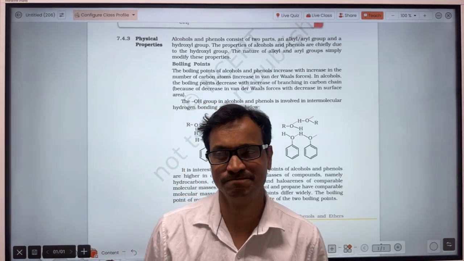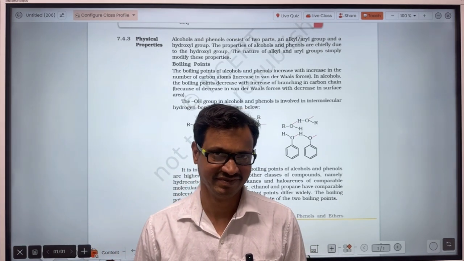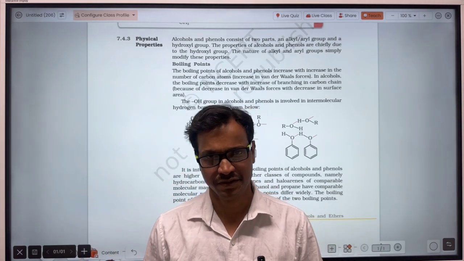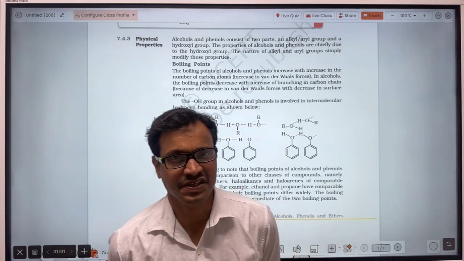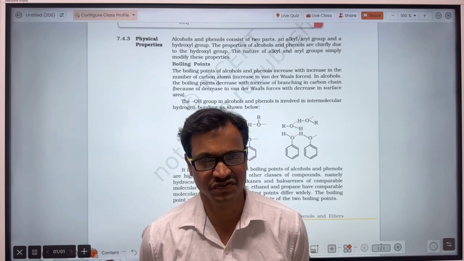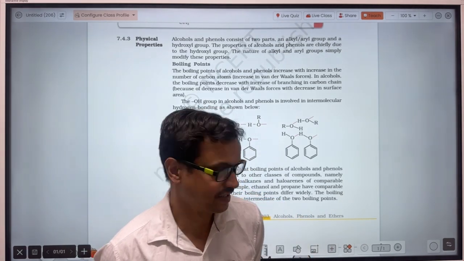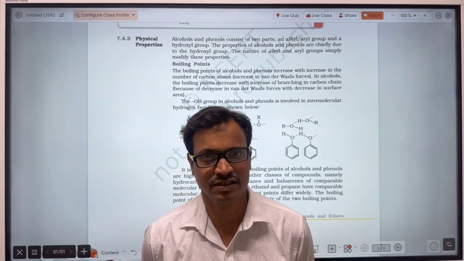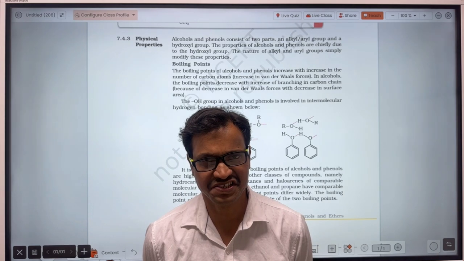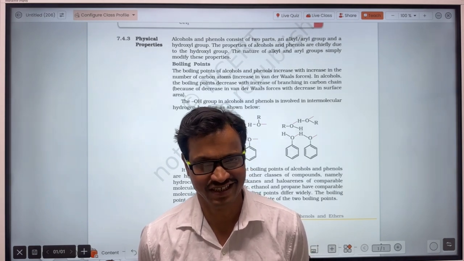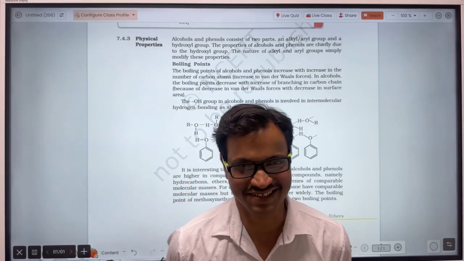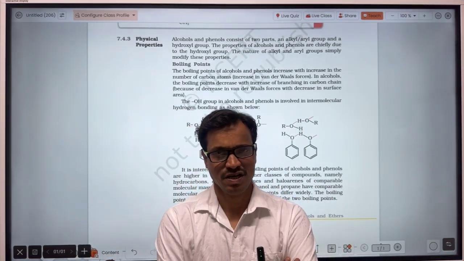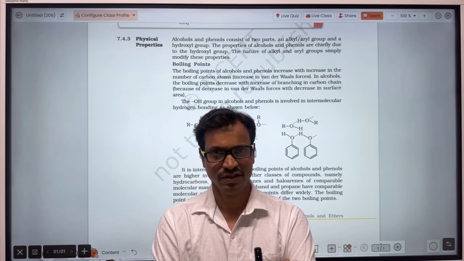So firstly, the melting point and boiling point. As we have discussed in the earlier classes, I told you the order of boiling point when the number of carbon atoms in the molecule is the same. In that case, among those in your syllabus, the carboxylic acid possesses the highest melting point and boiling point, and then after that is alcohol. But what's the reason? The reason is that alcohols and phenols possess a high boiling point